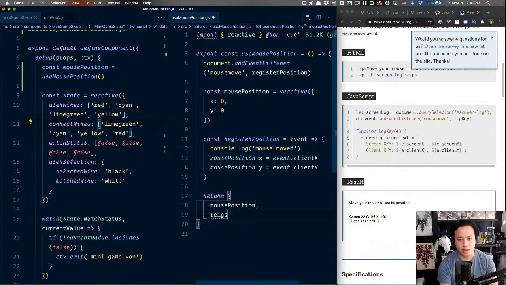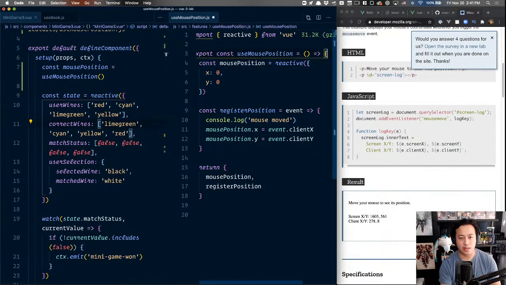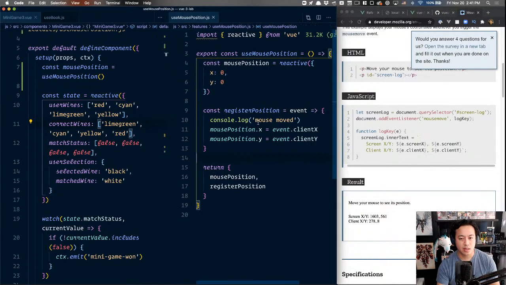Okay, so I have mouse position. I'm gonna do register position actually. I'm gonna expose that as well. Because what I think is happening here is that the register position is here, and it's funny, you think that it would attach it on run, but maybe, again, maybe I'm misunderstanding this piece actually.